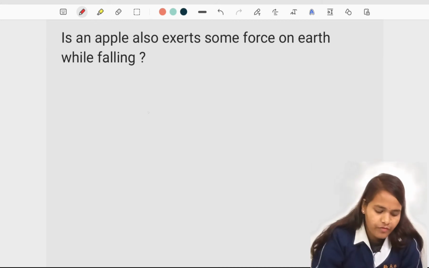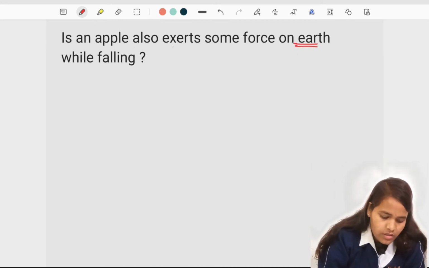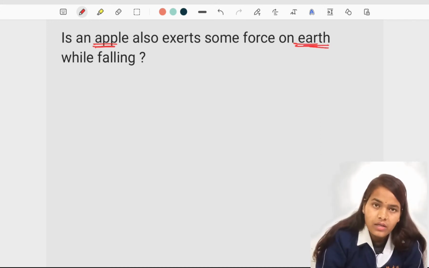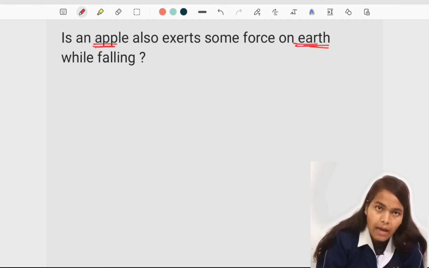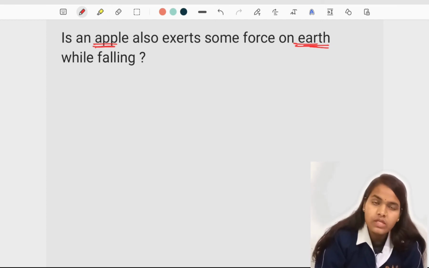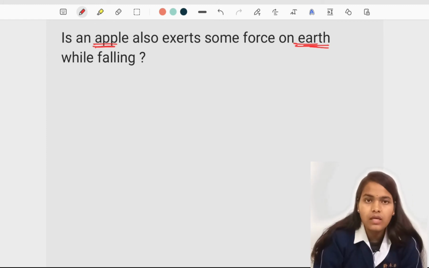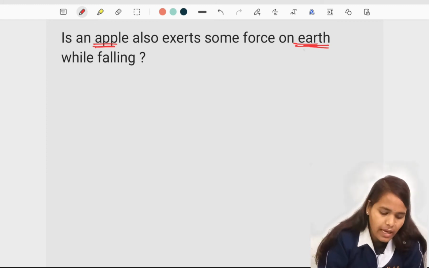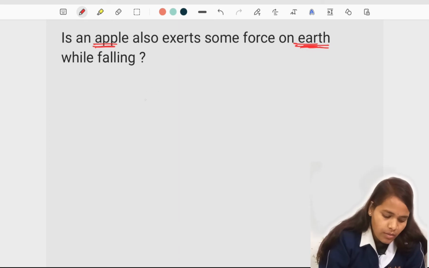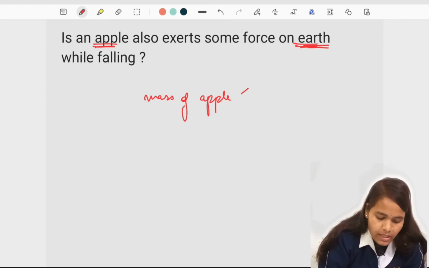It means if the earth is exerting some force on the apple, then the apple also exerts some force on the earth, but we can't see the movement of the earth towards the apple. So this force is negligible, because the mass of an apple as compared to the earth is very less.